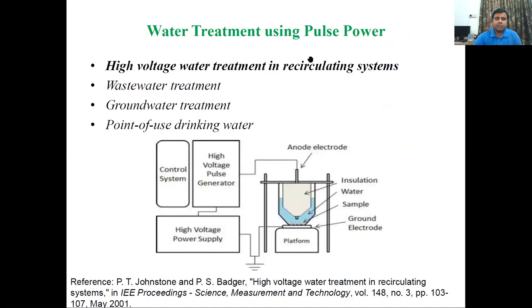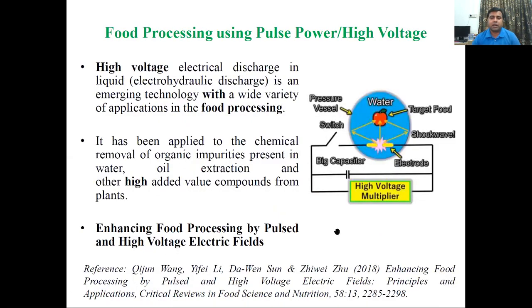Water treatment plant using pulse power, high voltage water treatment in a recirculating system. So it is used in wastewater treatment, groundwater treatment, and point of use drinking water. For more information, students may refer to high voltage water treatment in recirculating systems. High voltage or pulse power is used in food processing. High voltage electrical discharge in liquid is an emerging technology with a wide variety of applications in food processing.